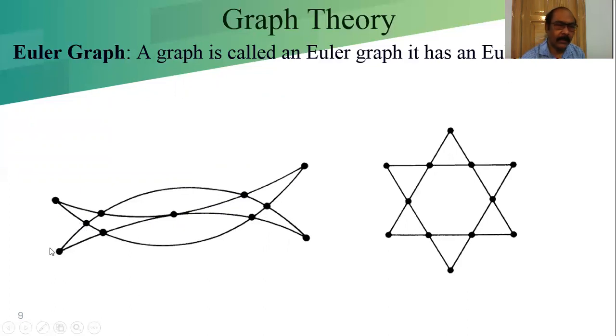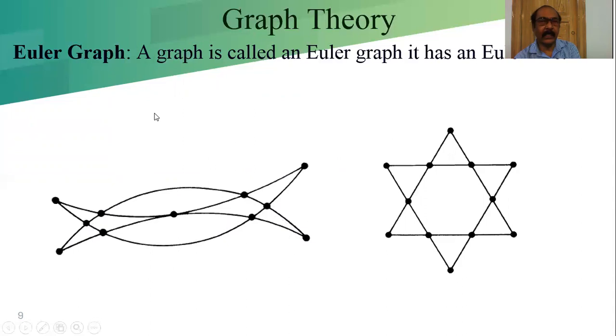I think it is wrong. I'm starting with this, or I can start this way, then this way, then this way. You can check it any way. If you start with this, then with this, then with this, you can do it any way. It covers all the edges, but a few vertices are repeated once. So there is an Euler line. That's why it is an Euler graph.